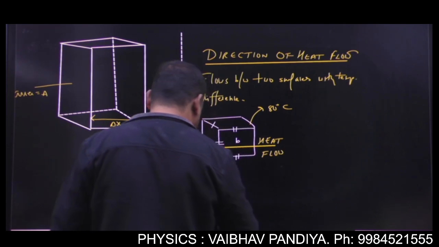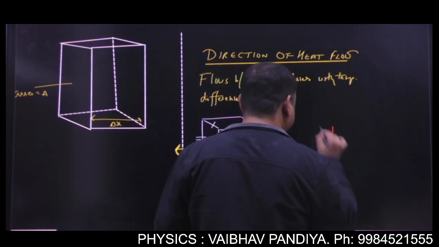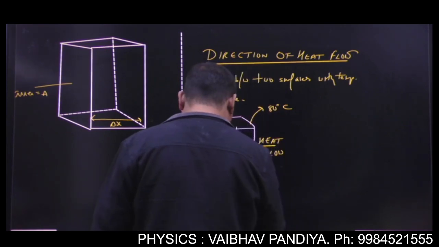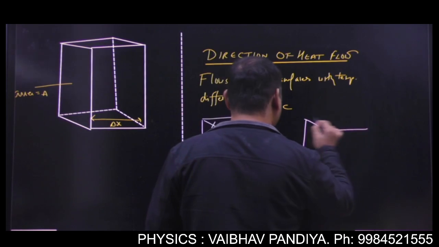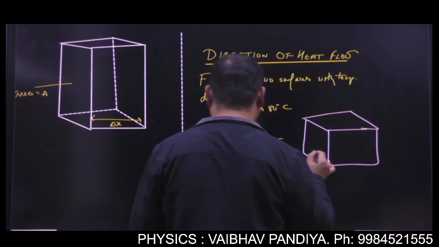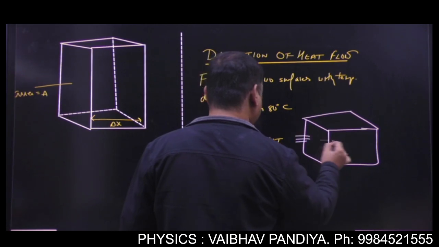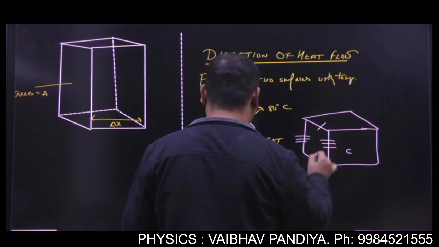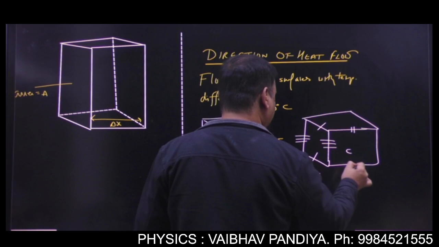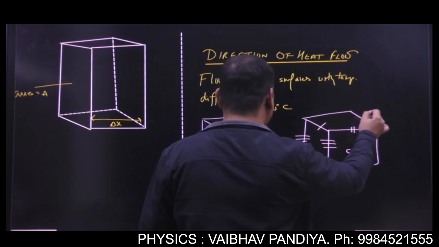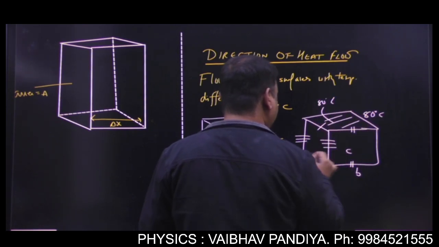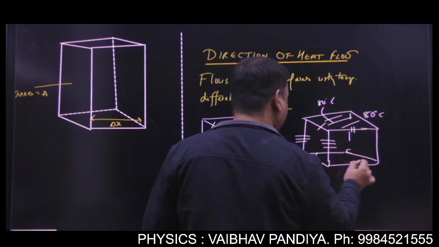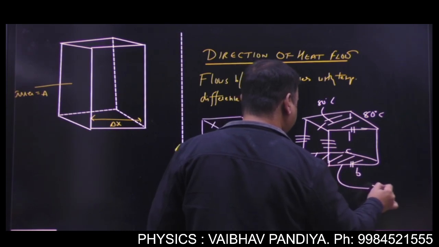But see, if you're taking the same block, and this is C, this is A, this is B. Now, the top surface is maintained at 80 degree, and the bottom surface is maintained at 20 degree.